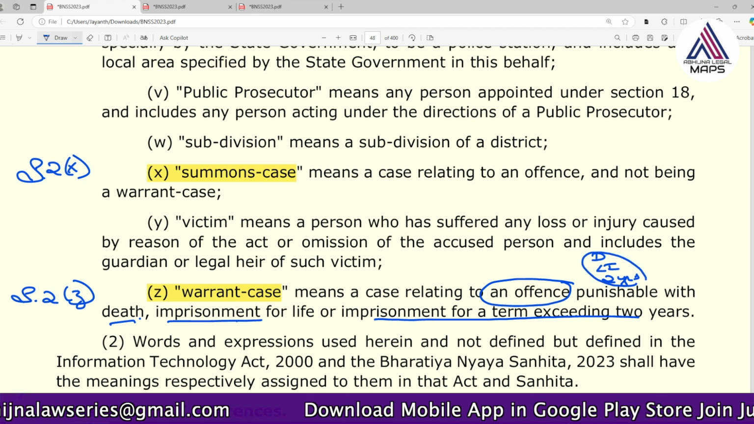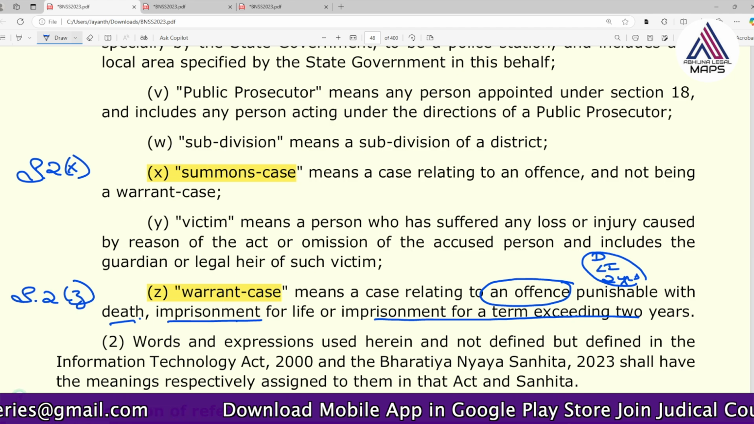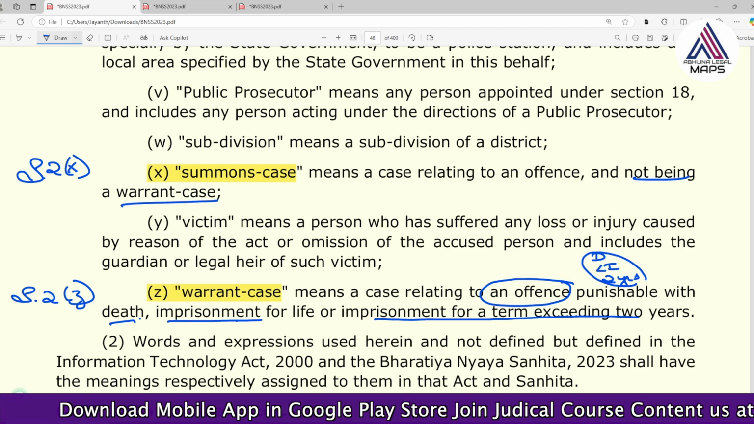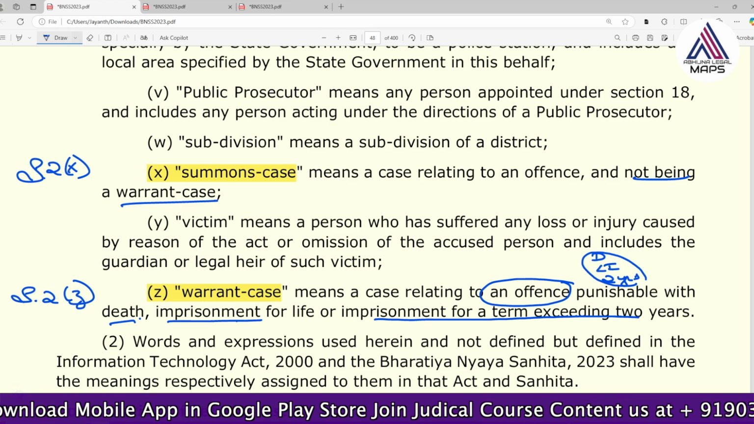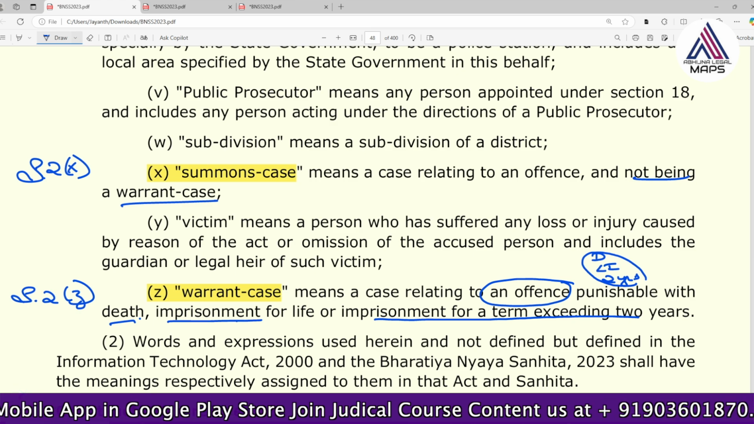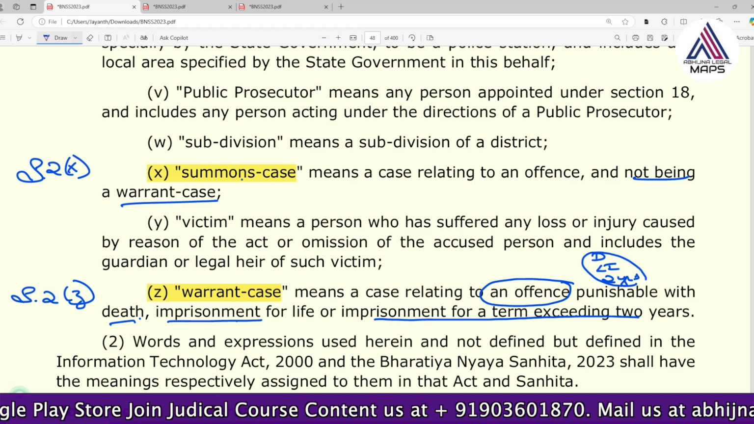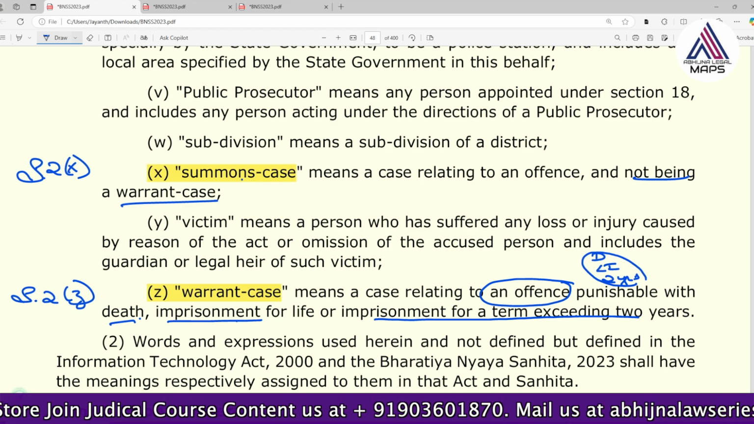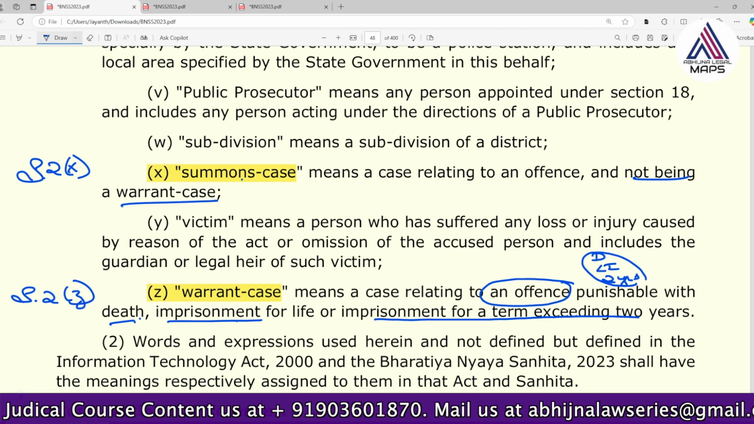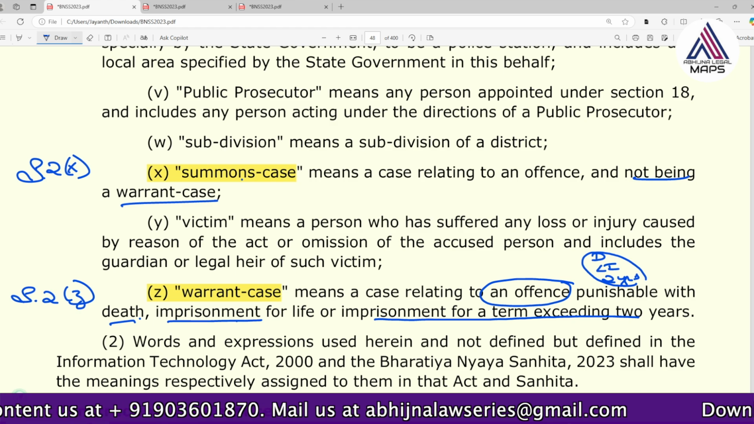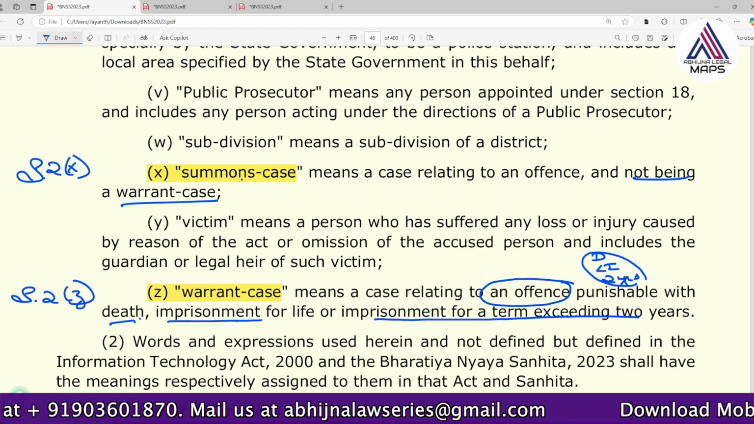And summons case is something which is not a warrant case. So all those offenses which are not warrant cases, meaning which are below 2 years actually, are said to be summons cases. So like this we have to understand, a warrant case is where the offense is punished with death or life imprisonment or imprisonment exceeding 2 years. Summons case is something which is not a warrant case.